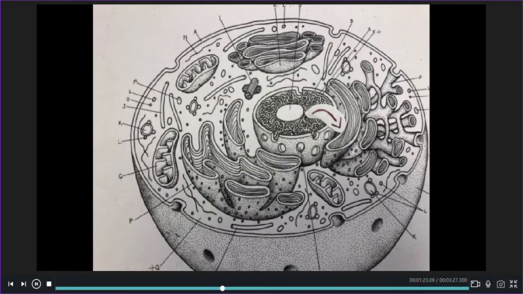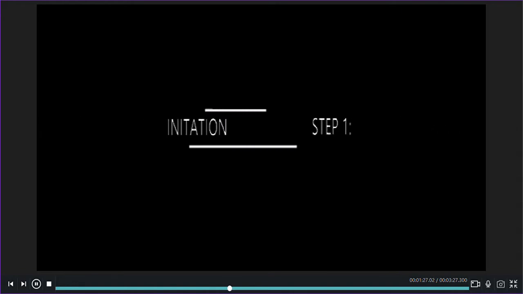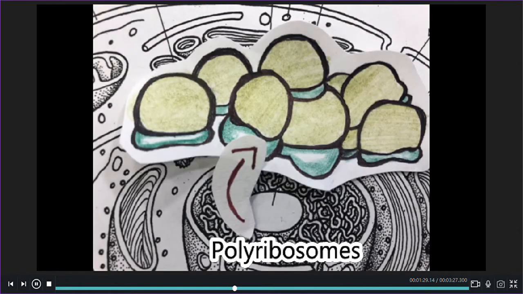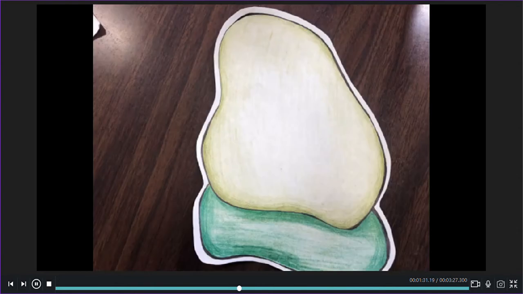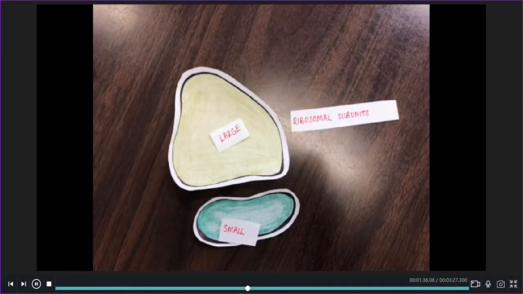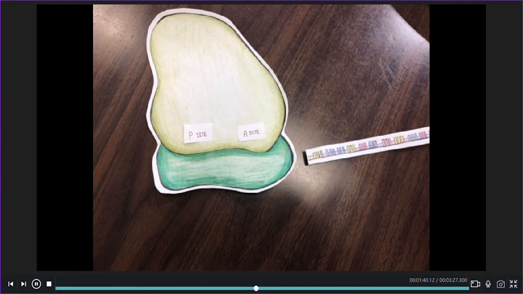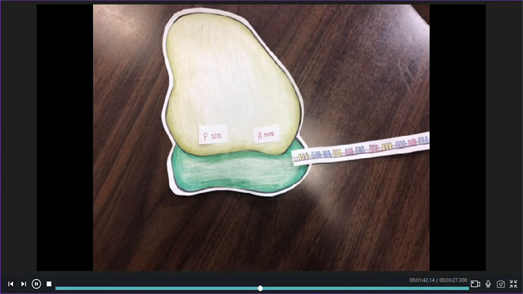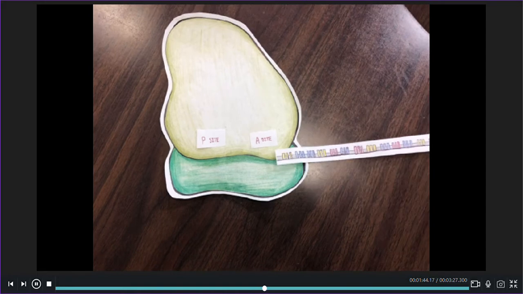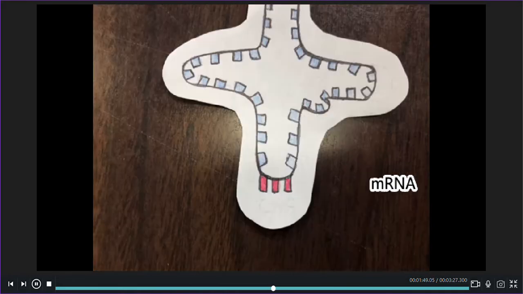The mRNA strand travels to a ribosome embedded in the endoplasmic reticulum, or in a free-floating polyribosome in the cytoplasm. The ribosome, made of both the small and large RNA subunits, accepts the mRNA into its A site. tRNA, free-floating in the cytoplasm, comes over to the ribosome. Initiation. What follows is known as translation.